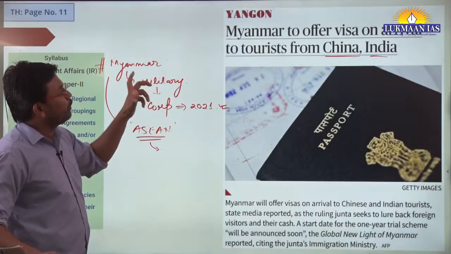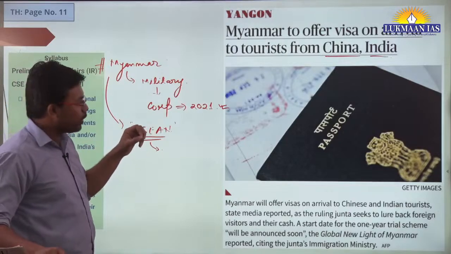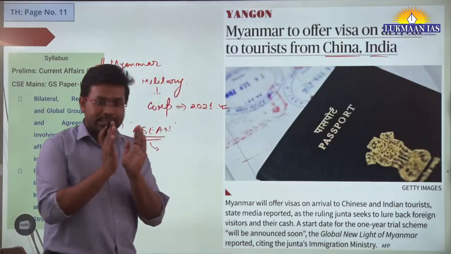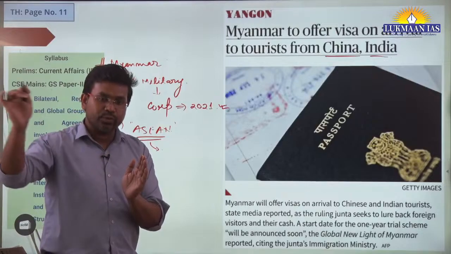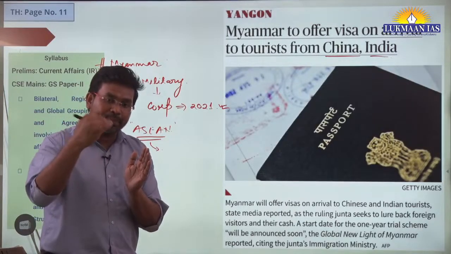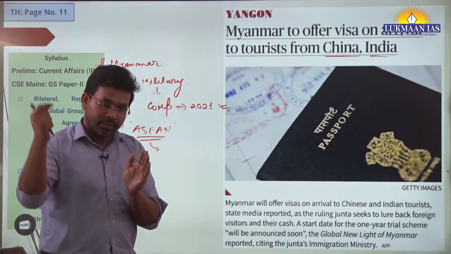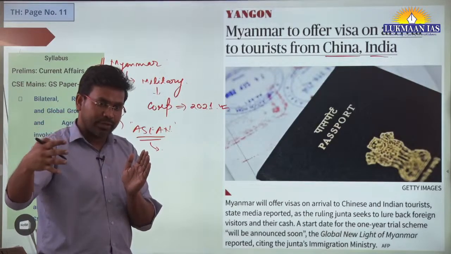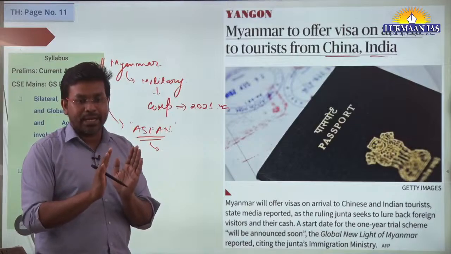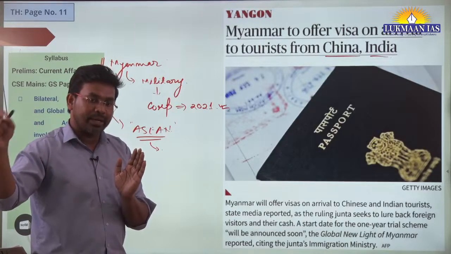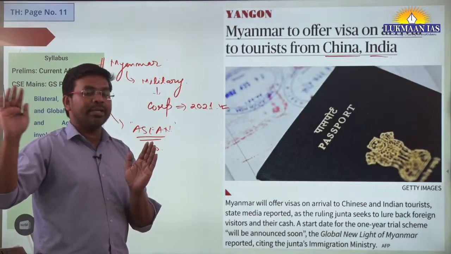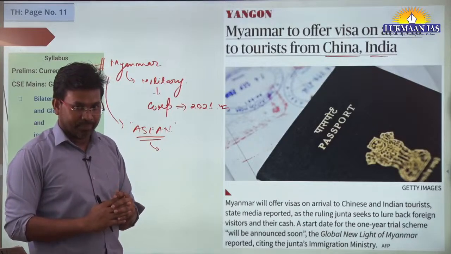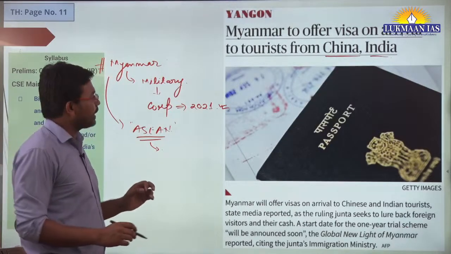Now, what do we mean by visa on arrival? Visa on arrival means that an Indian citizen who has a passport and wants to visit Myanmar does not need a prior visa from Indian consulates, or from, let's say, the Myanmar office over here. They can directly visit Myanmar, and once they arrive, they will be given a visa on arrival. Okay, that is known as visa on arrival.